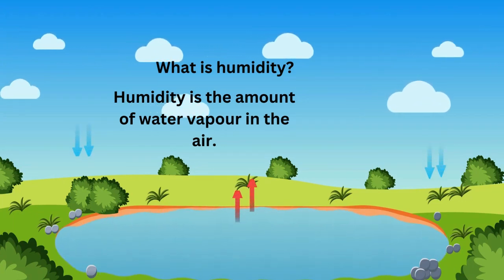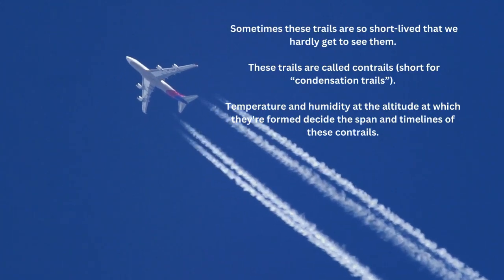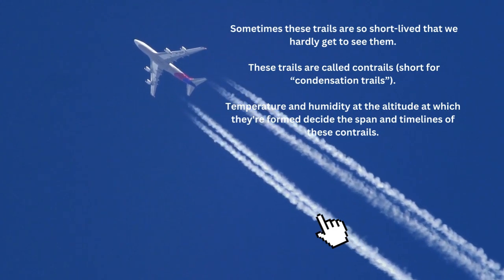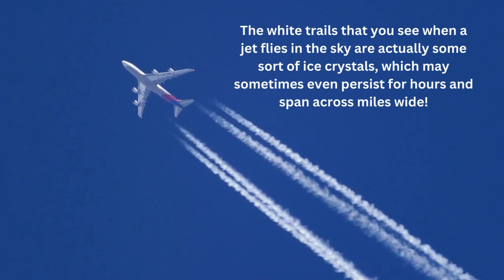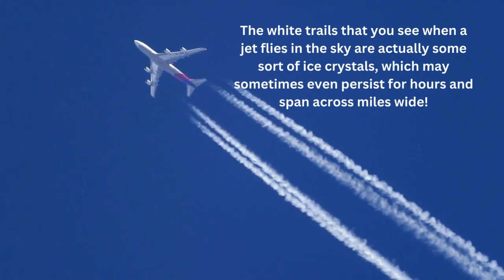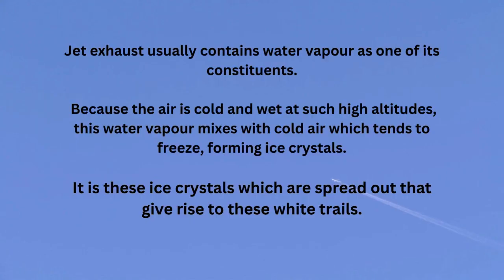What is humidity? Humidity is the amount of water vapor in the air. These trails are called contrails. The white trails that you see when a jet flies in the sky are some sort of ice crystals. Jet exhaust contains water vapor. When this water vapor mixes with cold air in such high altitudes, it freezes and forms ice crystals. It is these ice crystals which are spread out and form these white trails.